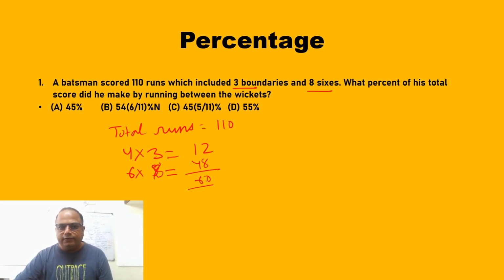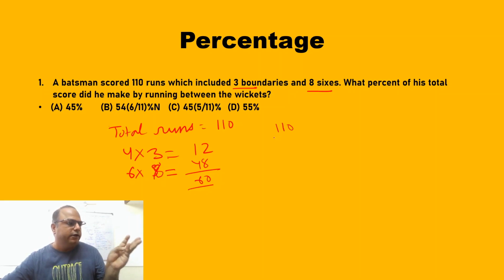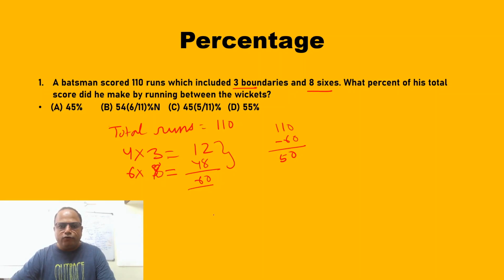So how many runs he scored without boundaries, means by running between the wickets? So maybe he must have scored a single, then double, then 3 runs. So he has scored 110 minus 60, that is, the runs scored with boundary have to be deducted from total runs. So 50 runs. Okay. But we have to calculate what percentage of runs he has scored with running. You don't have to calculate what percentage of runs with boundary. You have to calculate what percentage of runs is scored by running: 50 by 110 into 100.